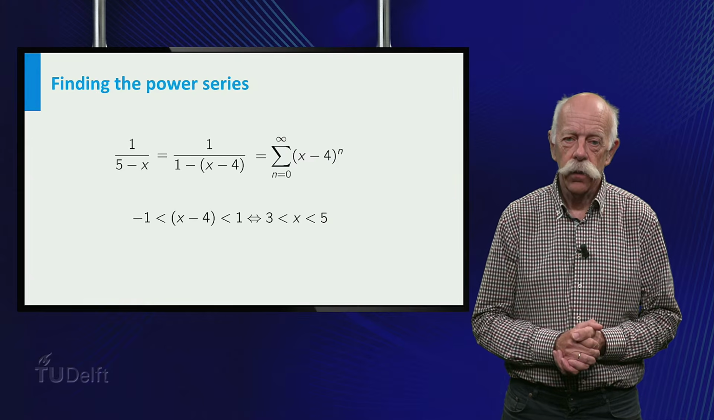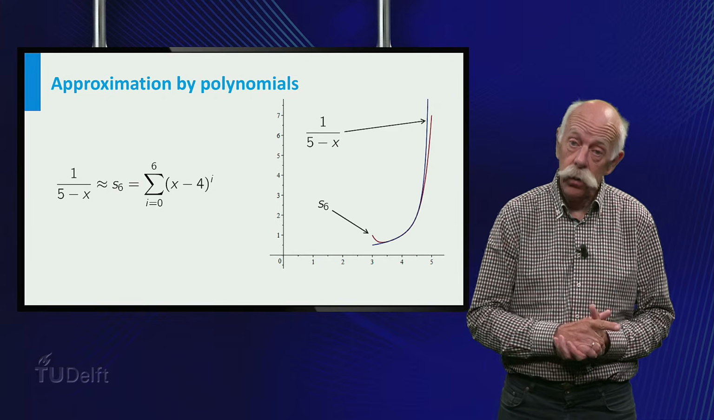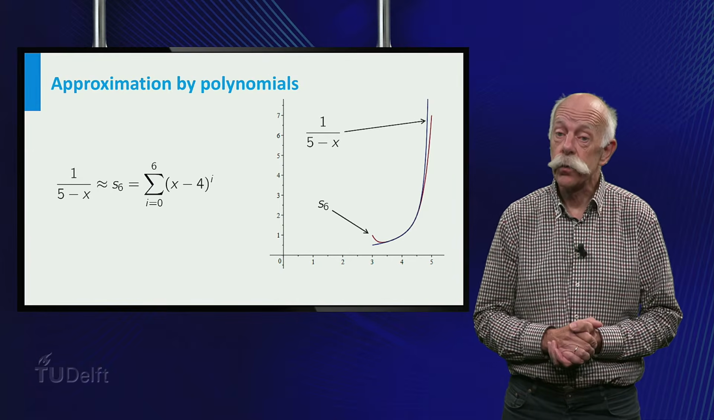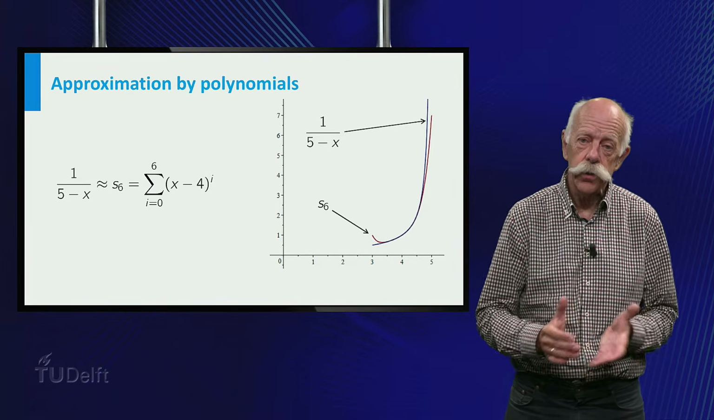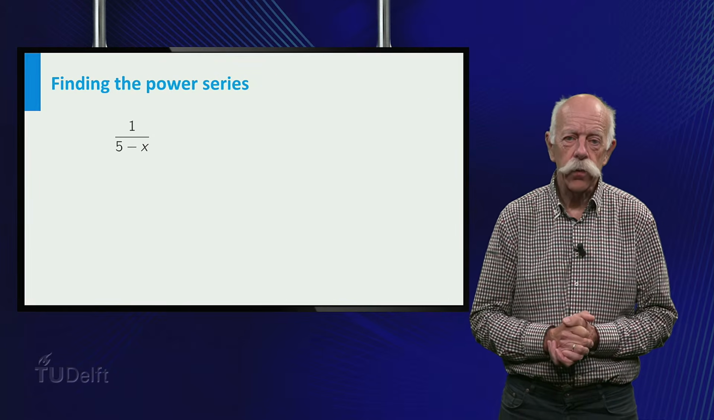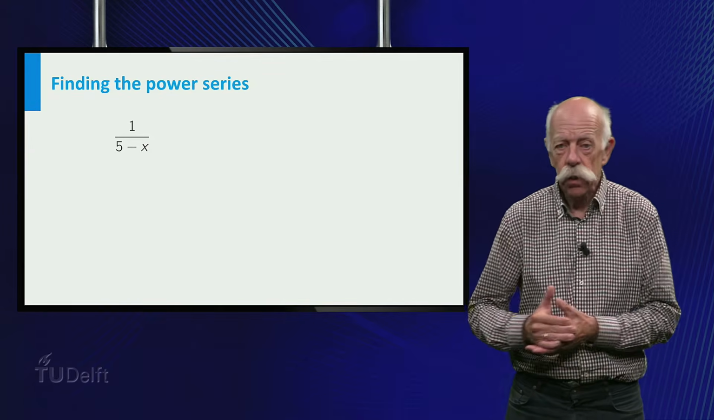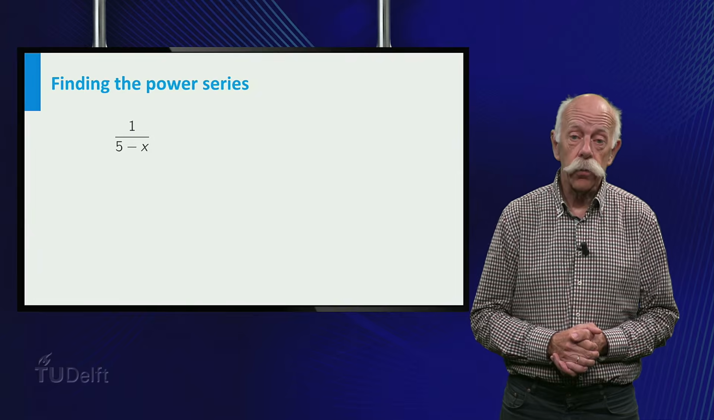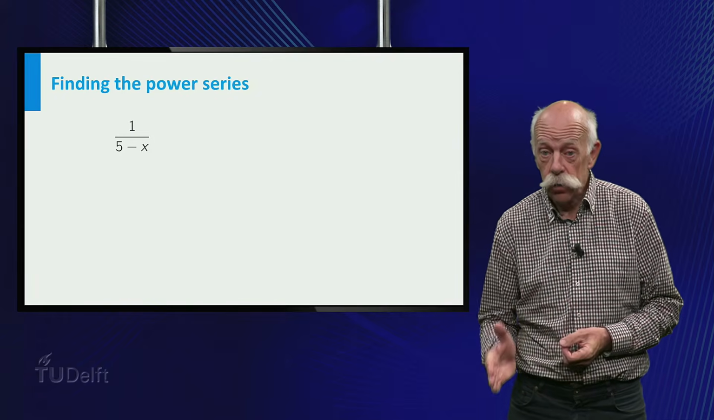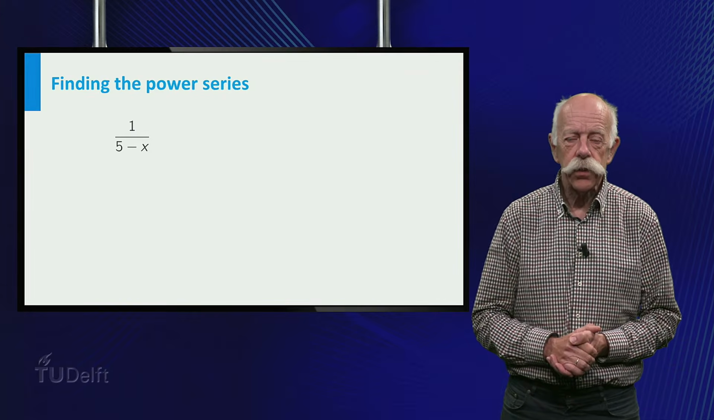So the partial sums of these power series approximate our function on the interval from 3 to 5. Note that the approximation works best if x is not too far from the center of this interval, which is 4. Now suppose we want to have good approximation near some other point rather than 4. For example, let's say we want two polynomials that give a good approximation for 1 over 5 minus x for values of x that are close to 3. Then we need a power series that is centered at 3.